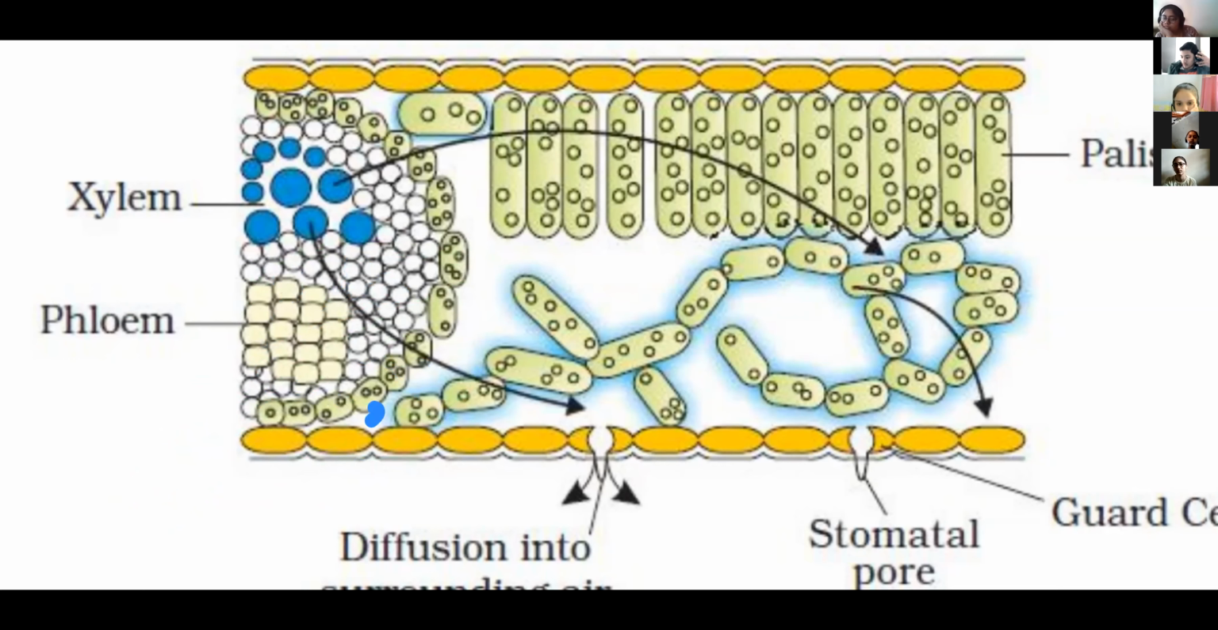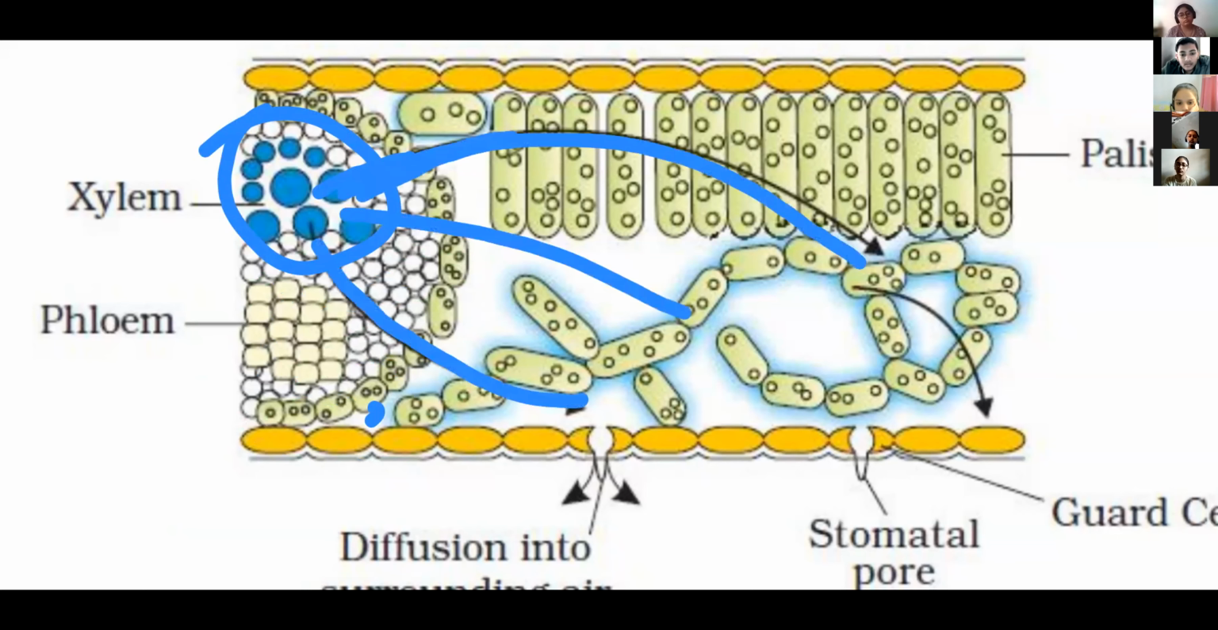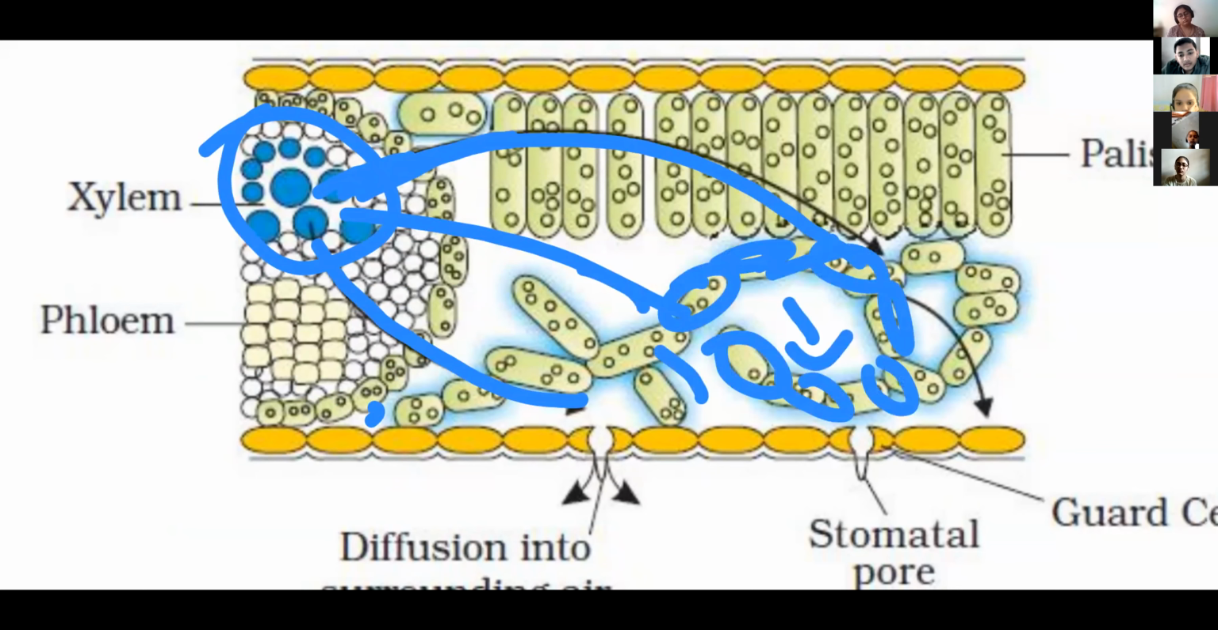Because of the lower concentration of water vapor... see one thing, here the xylem water is there. This xylem water converts due to the temperature, due to the sunlight, into water vapor. Now this water vapor passes into this cavity. If you recall, in the spongy parenchyma, in between, the air spaces are there.